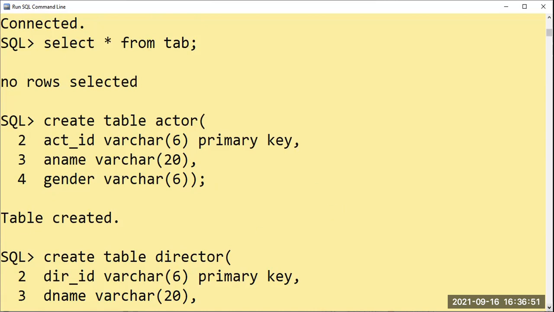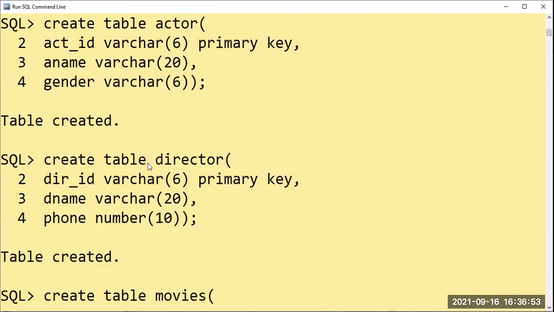The next table I have created is the director table. Create table director, director underscore ID, which we can call the director ID, varchar 6 and the primary key. Of course, because the values should not be repeated, and as it is required for the movies table also. Followed by the comma, the next attribute is D name, which is the director name, varchar, and 20 I have given purposely because long names are there.